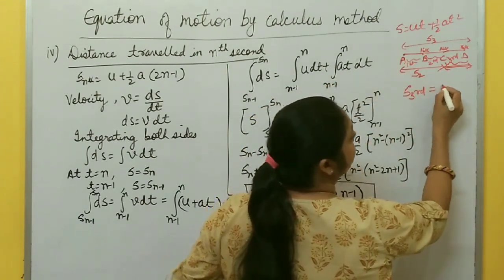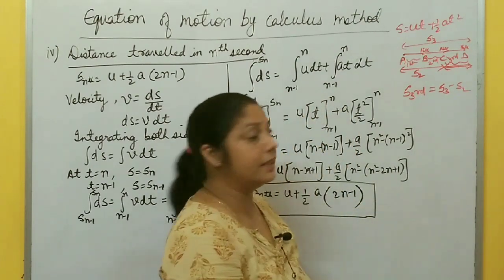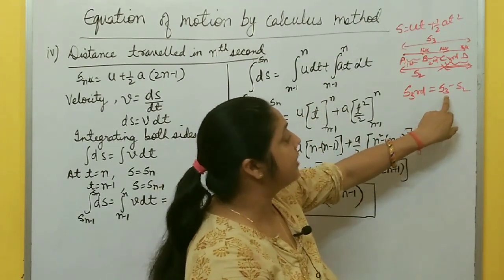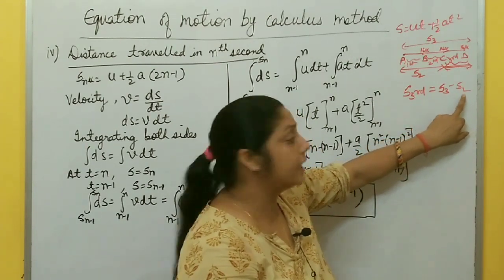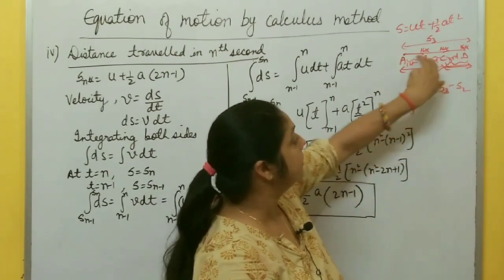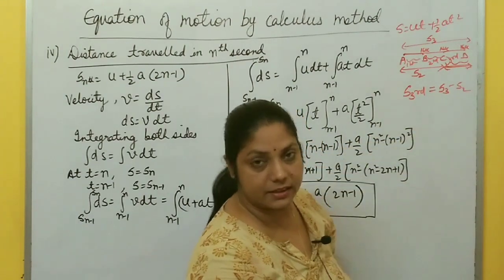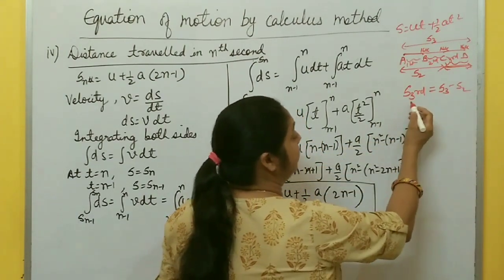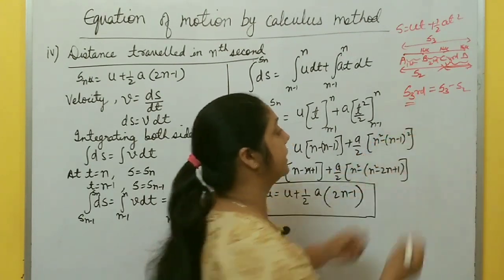So distance traveled by a body in the third second becomes S3 minus S2. Hope it's clear. This is distance traveled by a body in 3 seconds. This one is distance traveled by a body in 2 seconds. But you have to find distance traveled by a body in the third second. This one is first second, B to C second, C to D third second. So the meaning of this one is distance traveled in the third second.